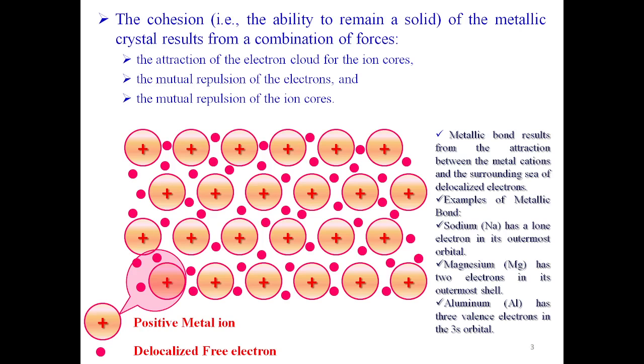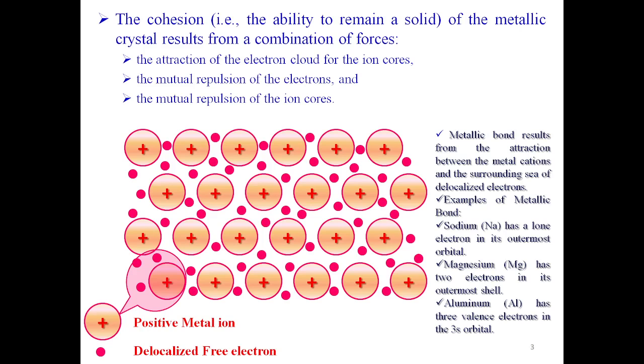Metallic bond results from the attraction between the metal cations and the surrounding sea of delocalized electrons. Examples of metallic bond: sodium, magnesium, aluminium. So these are a few examples of metallic bond.